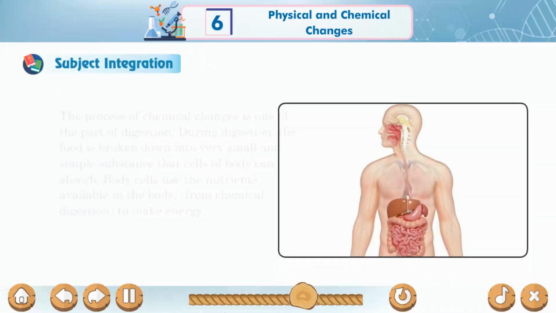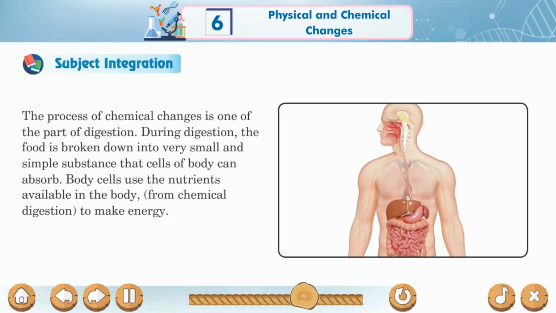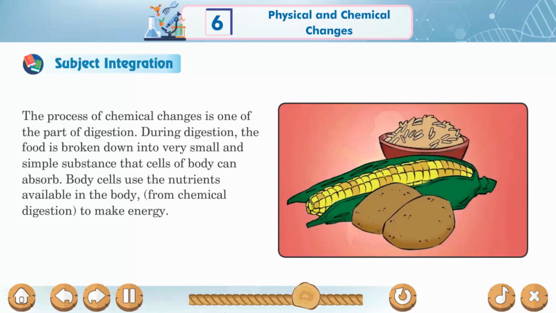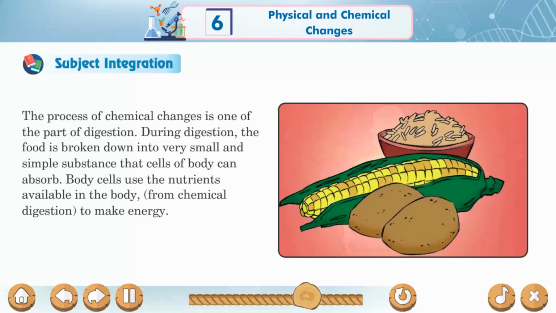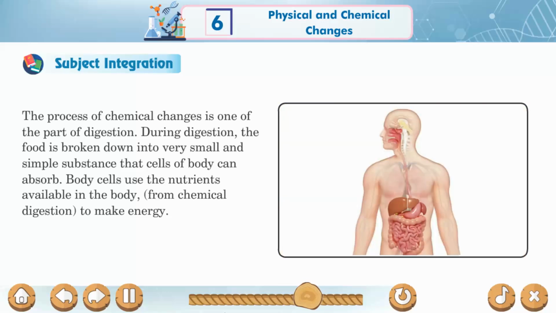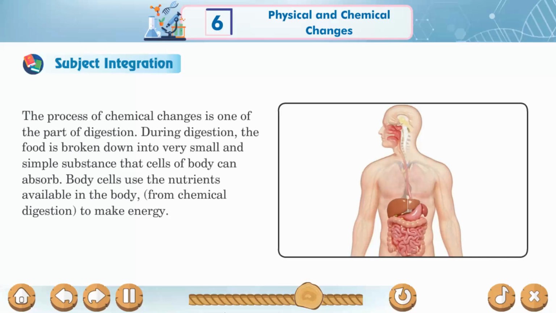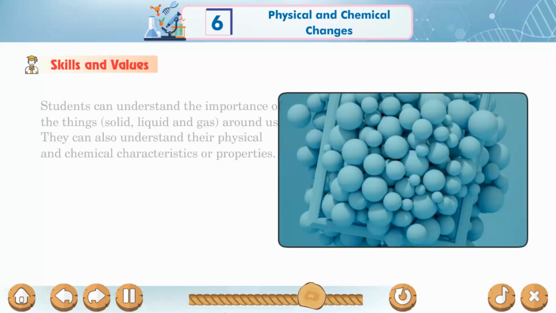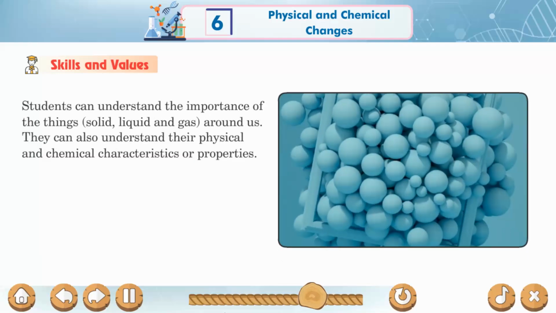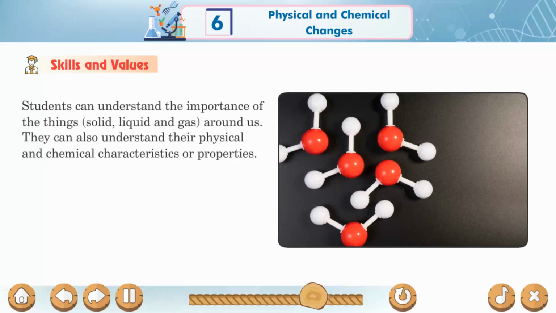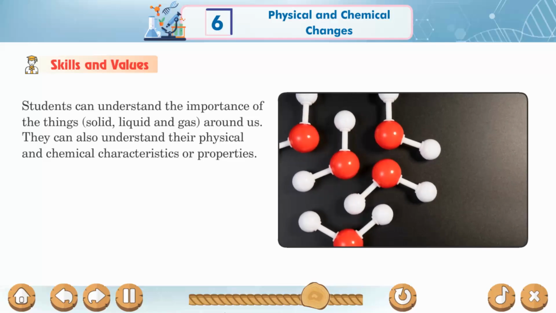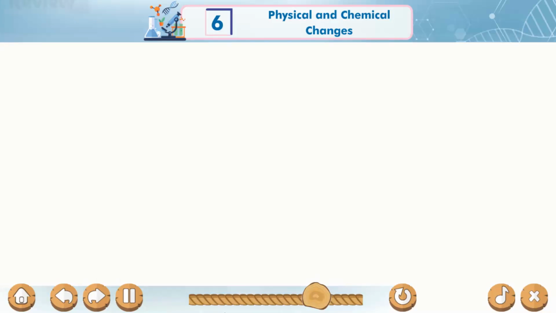Subject integration. The process of chemical changes is one of the parts of digestion. During digestion, the food is broken down into very small and simple substances that cells of the body can absorb. Body cells use the nutrients available in the body from chemical digestion to make energy. Skills and values. Students can understand the importance of the things, solid, liquid and gas around us. They can also understand their physical and chemical characteristics or properties.